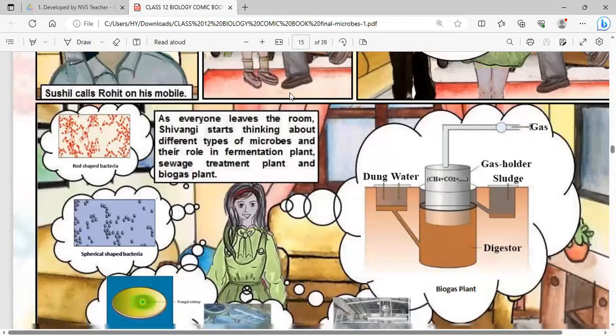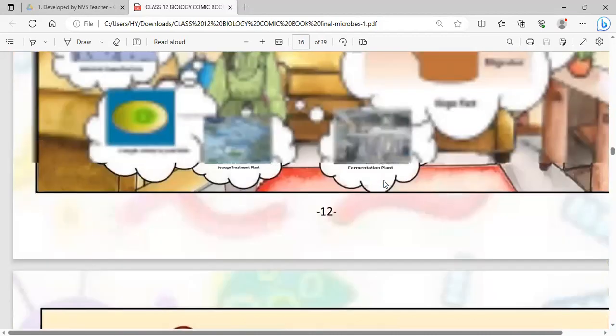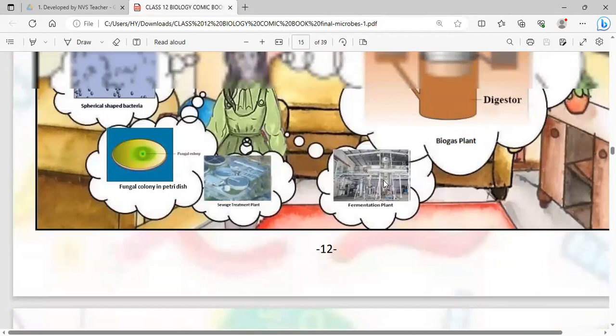So rod-shaped bacteria are the bacillus bacteria. As everyone leaves the room, Shivangi starts thinking about different types of microbes and their role in the fermentation, sewage treatment plants. Spherical shaped bacteria are called coccus bacteria. Fungal colonies look like this, growing on the plate. Sewage treatment plant is like this. Biogas plant diagram is like this. So Shivangi is thinking about these things. Now they are going to understand about the organic farms also.